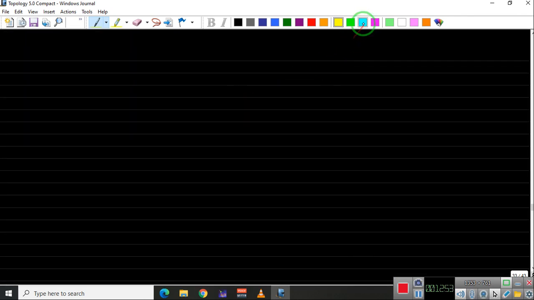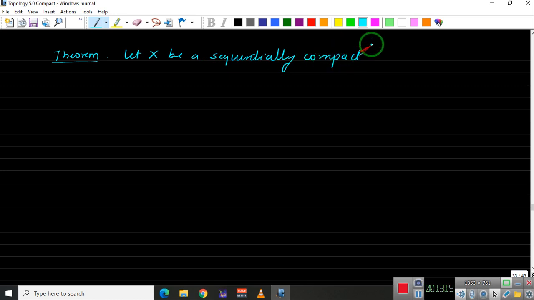Theorem. Let us prove that if X is a sequentially compact metric space, then X is compact.